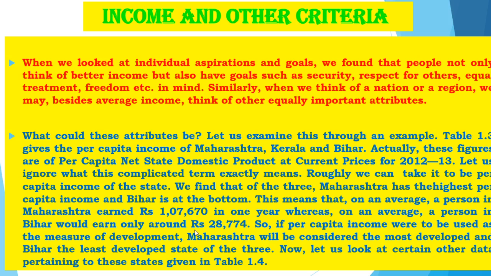So, according to per individual's income the total will be more, right. That is why Maharashtra is standing in the highest average, and in Bihar an individual person has, this is just an example, rupees 28,774, it just falls into the listing.